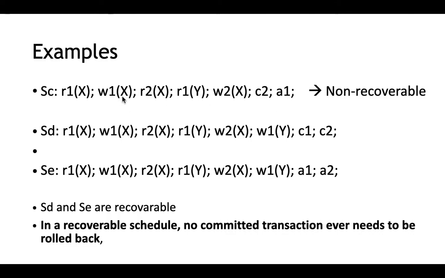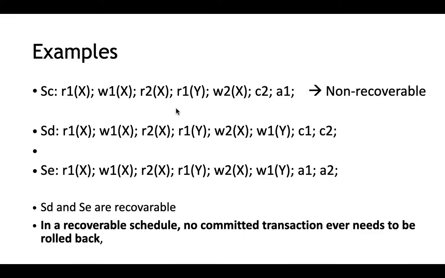That is, the first transaction's update of X becomes invalid, and that invalid update was used by the second transaction. So the second transaction cannot exist on its own or use that invalid value. So it has to abort. But if it has already committed, it cannot abort. So such schedules cannot occur, and such schedules are theoretically termed non-recoverable schedules, and non-recoverable schedules should not exist.